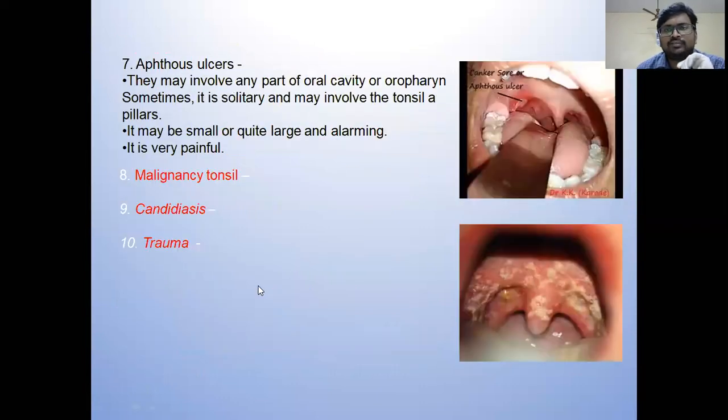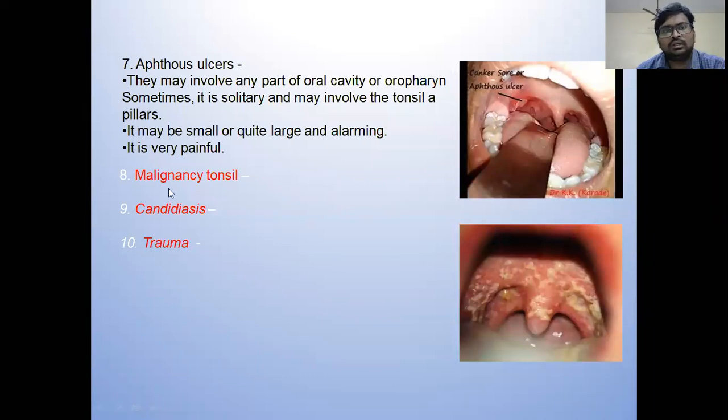The other one is aphthous ulcers. We discussed this in the oral cavity. Aphthous ulcers are common throughout the oral cavity. Sometimes they can also be seen over the tonsils. They are very painful, sometimes covered by a membrane. The most common etiology for this is stressful conditions and malnutrition. Other conditions include malignancy, candidiasis, and trauma.